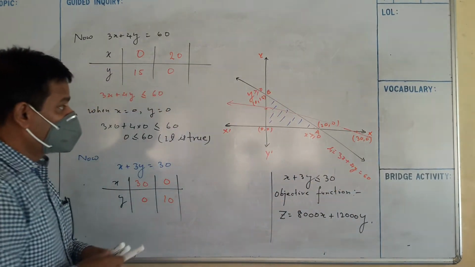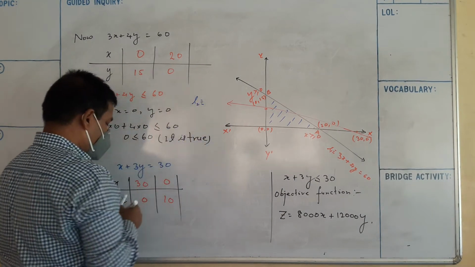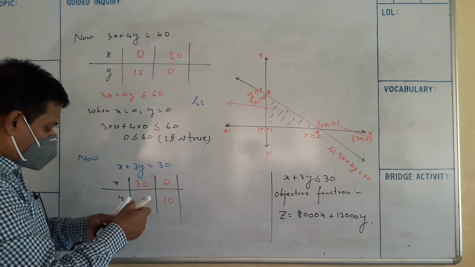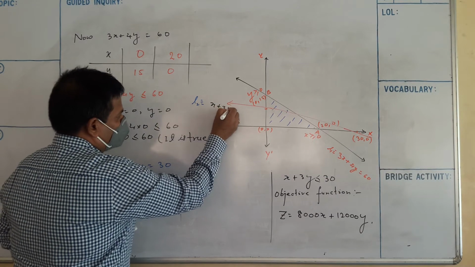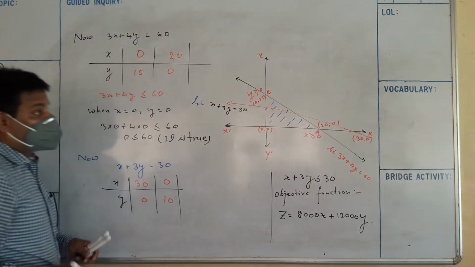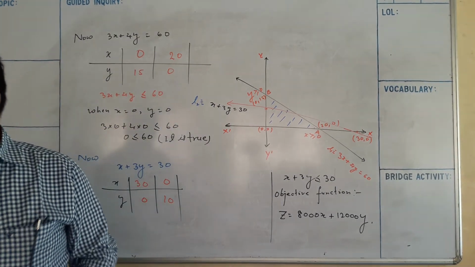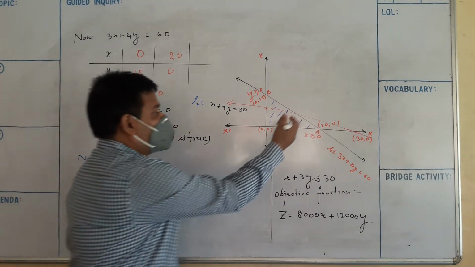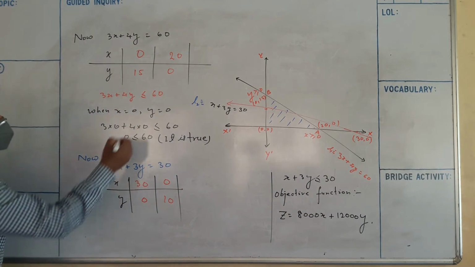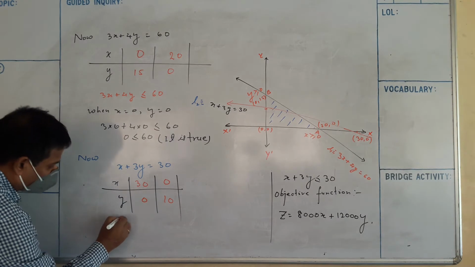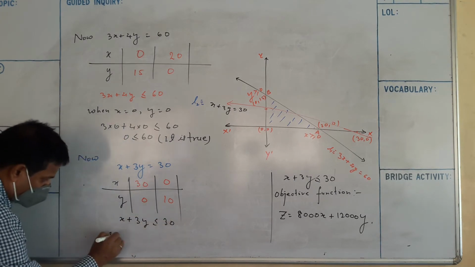Now the line L2. What is the line L2? x plus 3y equal to 30. The line L2 divides the xy plane into two parts. This side contains the origin. So the inequality is x plus 3y is less than or equal to 30.